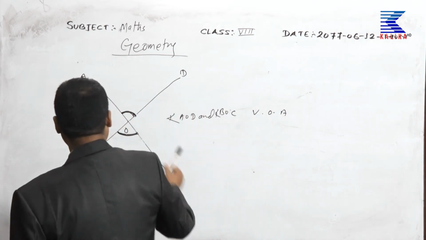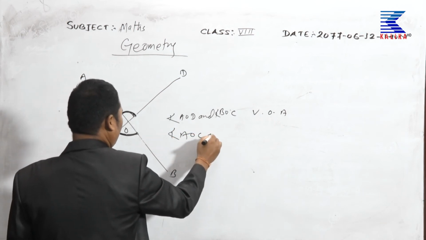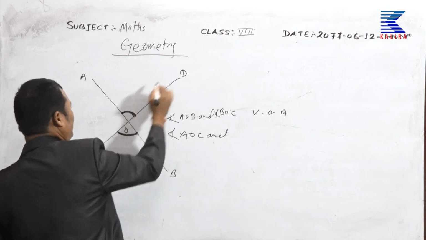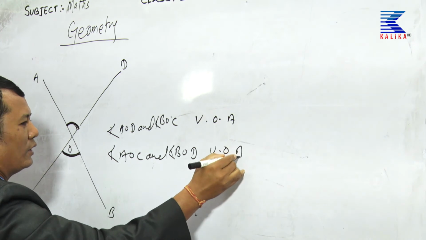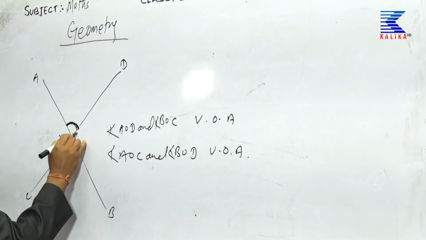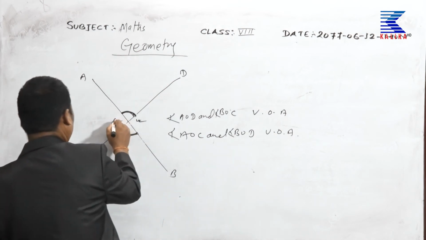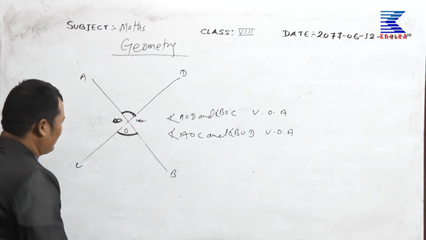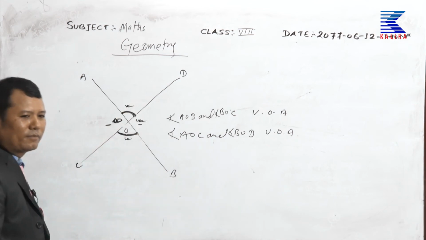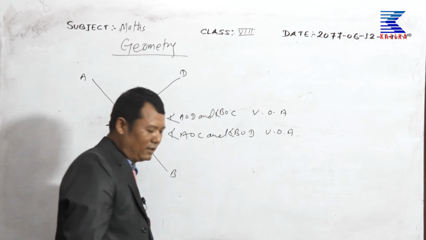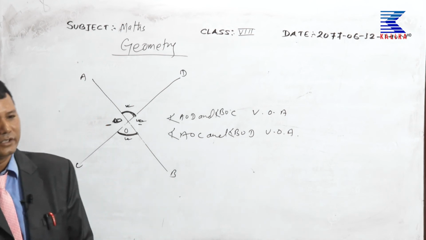And next also please, angle AOC and BOD, also VOA. It is also a vertical opposite angle. This and this and this one are vertical opposite angles. Vertical opposite angles are always equal.